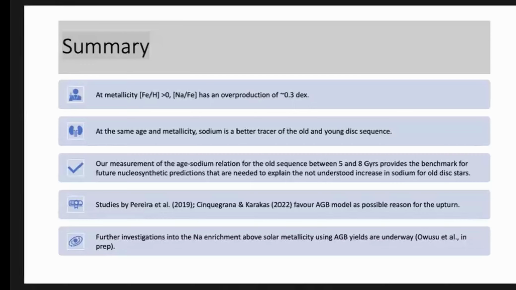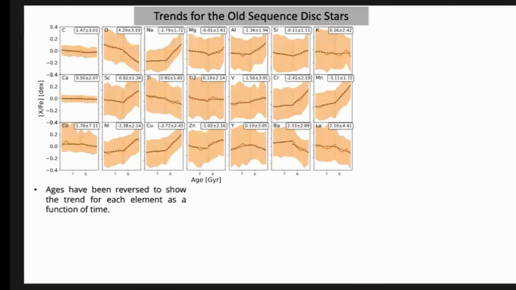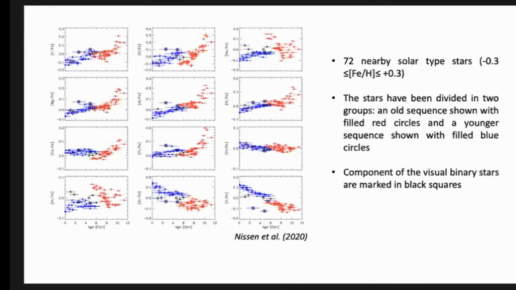Is there a particular reason why sodium should be a good tracer rather than a random sequence of other elements? Yeah, that was because when we looked at sodium, what we saw from this particular plot over here. Yeah, but that's empirical. Why is that? What's the reason why sodium is the special element here? The reason is the abundance of sodium that we see at higher metallicities, the enrichment at intermediate ages.